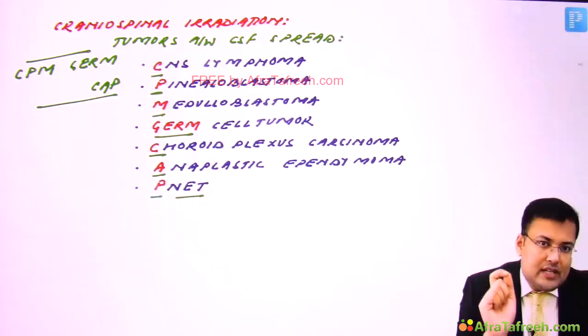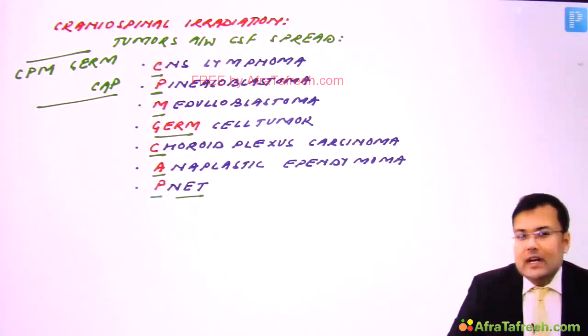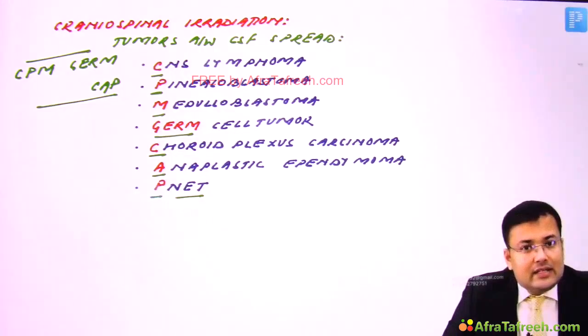If the patient has a tumor in the temporal lobe, what kind of psychiatric symptom will you see? There is psychosis.